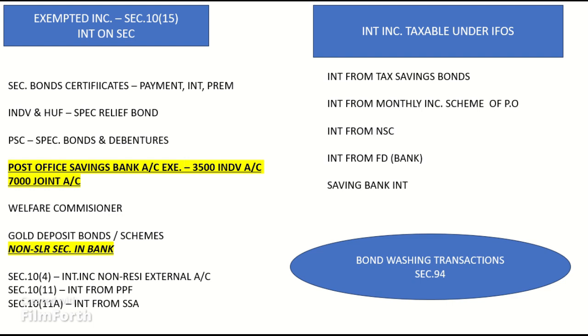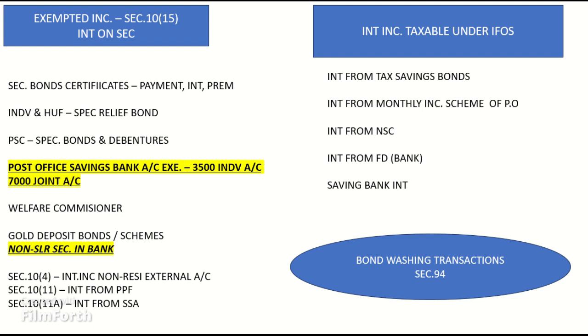Point 1. Interest from tax-saving bonds. Investment in notified tax-saving bonds is eligible for deduction under Section 80C. Point 2. Interest from monthly income scheme of post office. Point 3. Interest from NSC. Investment in NSC is eligible for deduction under Section 80C. Accrued interest from NSC is also eligible for deduction under Section 80C.